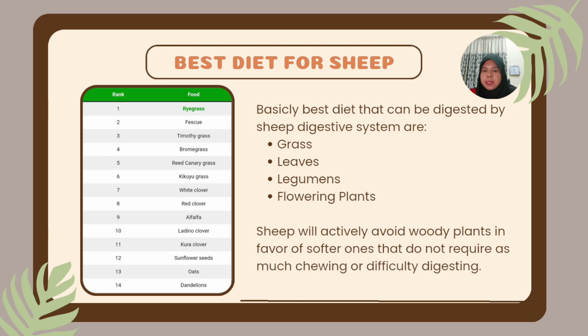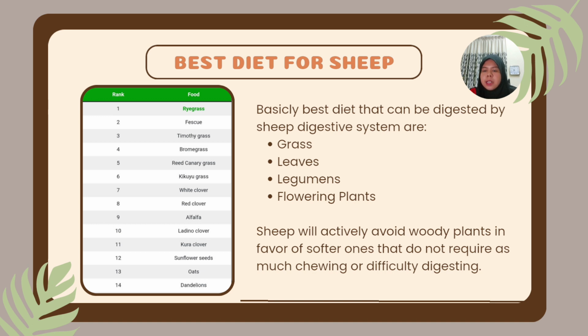So, looking back at the digestive tract of the sheep, we can conclude that basically the best diet that can be digested by the sheep digestive system are grass, leaves, legumes, and also flowering plants. The sheep will actively avoid woody plants in favor of softer ones that do not require as much chewing or difficulty in digesting.